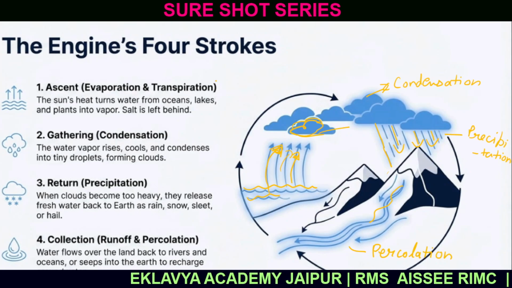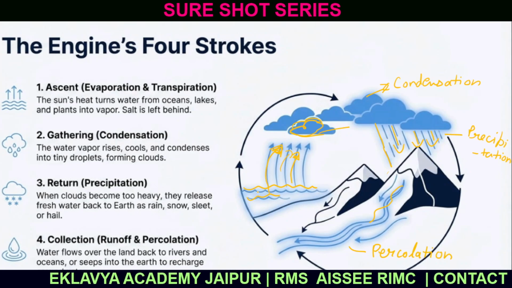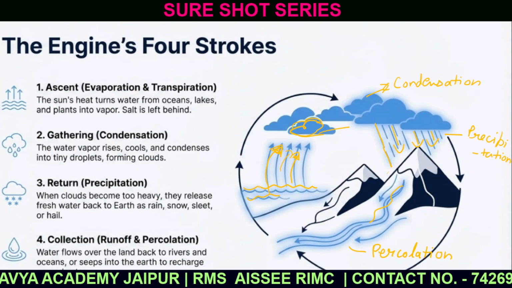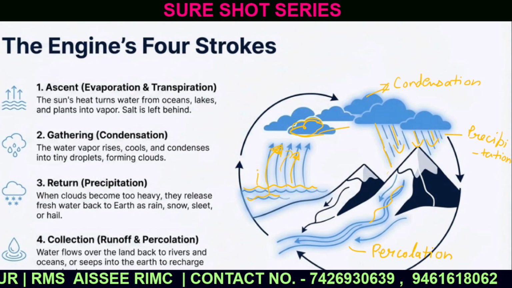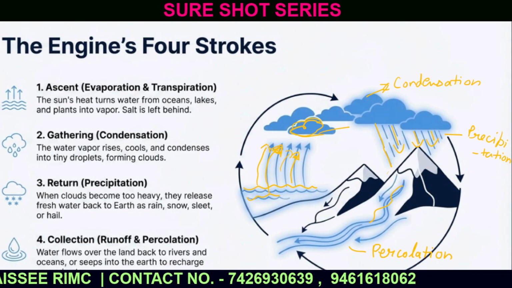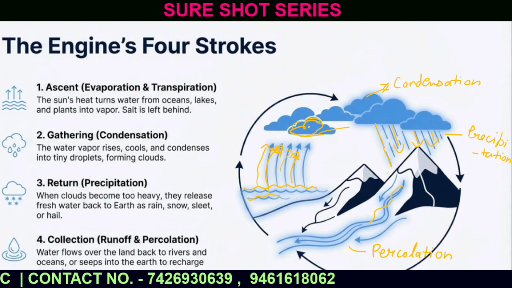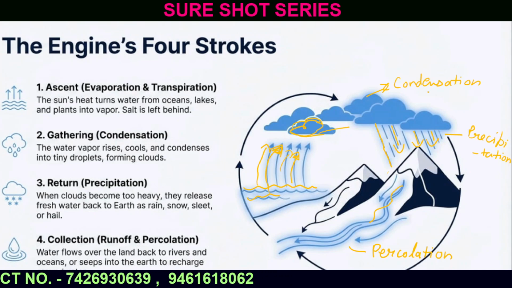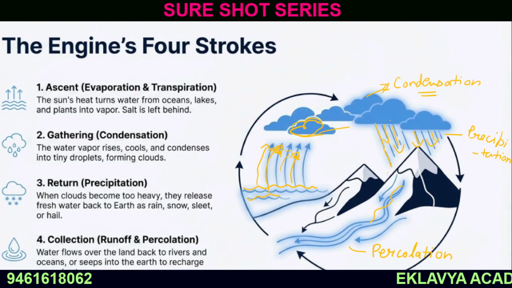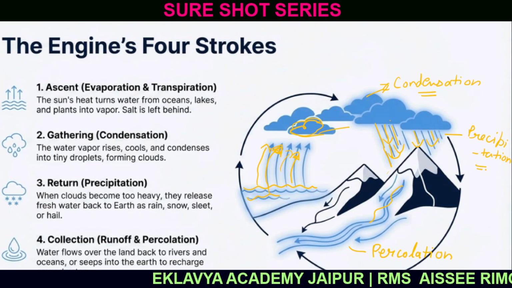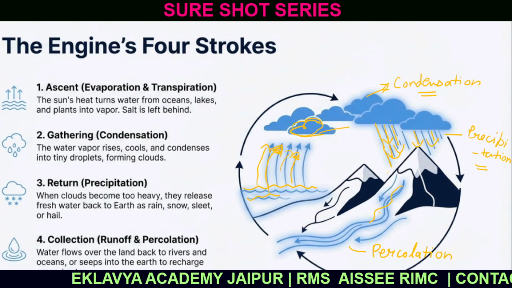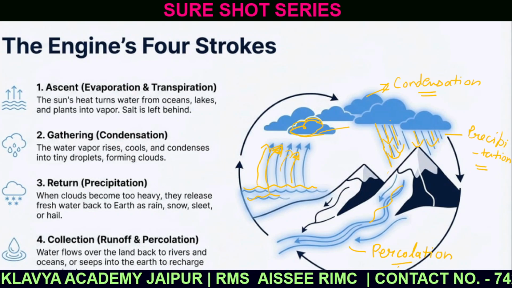So there are four steps. First is evaporation, when the water gets heated up from water bodies like oceans, lakes, and even from plants. So they get evaporated. Then they become clouds. The process of formation of cloud is known as condensation. When the clouds get heavy, there is rainfall, and the process of dropping water from the cloud is known as precipitation, and when water gets collected, it is known as percolation.